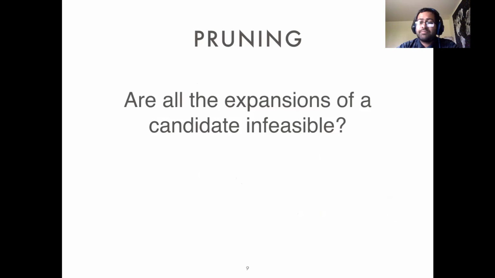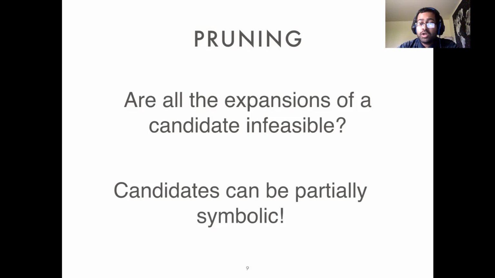Our enumerative synthesis approach has both concrete and partially symbolic candidates, those with holes and symbolic constants. The pruning problem boils down to an inequivalence checking problem, which is, given a concrete specification and a partially symbolic candidate, can we prove that the candidate is infeasible? That is, are all the expansions of a candidate infeasible? And we have to solve this problem without enumerating all the expansions of a symbolic candidate. Otherwise, we might as well use a solver to check this. So how do we do that?